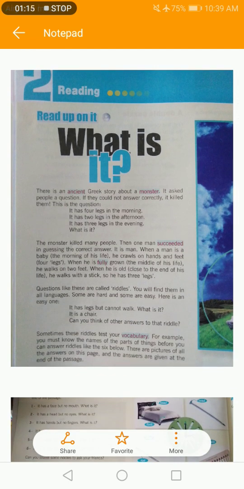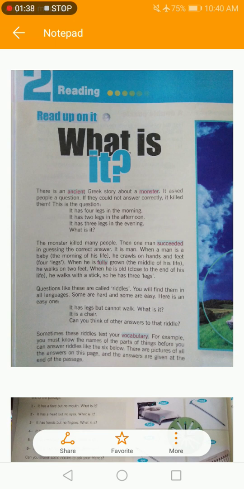What is it? This is a question, and questions like these are called riddles. So today we are going to read about riddles. First I will read the whole passage for you, and then we will explain it.